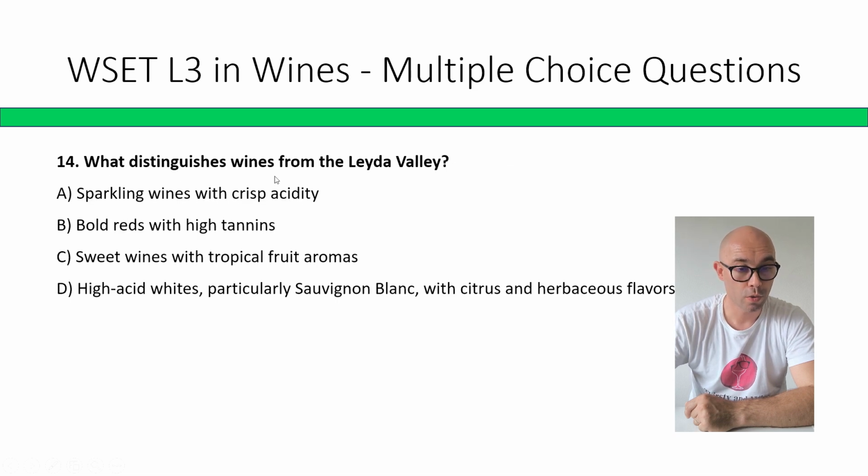What distinguishes wines from Leyda Valley? Sparkling wines with crisp acidity, bold reds with high tannin, sweet wines with tropical fruit flavors, high acidity whites, particularly Sauvignon Blanc with citrus and herbaceous flavors. The correct answer is D, high acidity whites, particularly Sauvignon Blanc with citrus and herbaceous flavors.